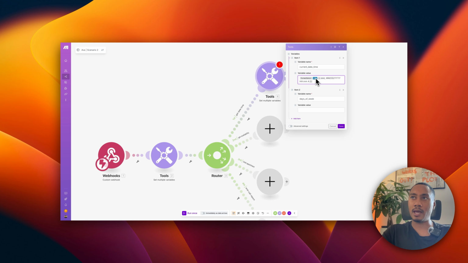And we'll pass it in as now. So the way this works is it's a format date function. It takes two parameters. This first one is the input, and then this is the output. So it's going to take in the current date and time right now, and it's going to format it. It's going to output the day of the week, the month, the day, the year, and also the time.